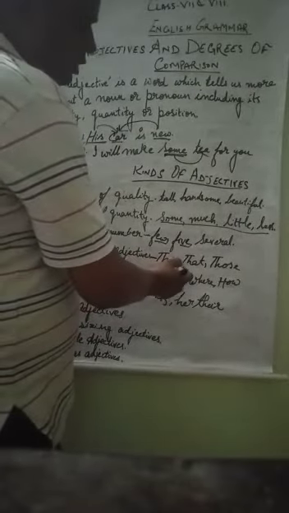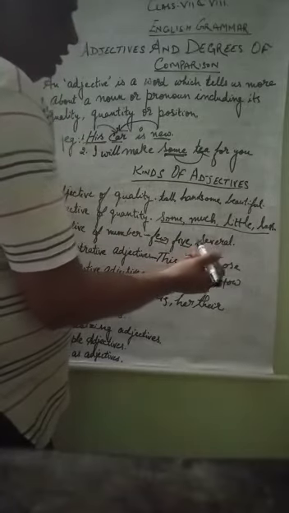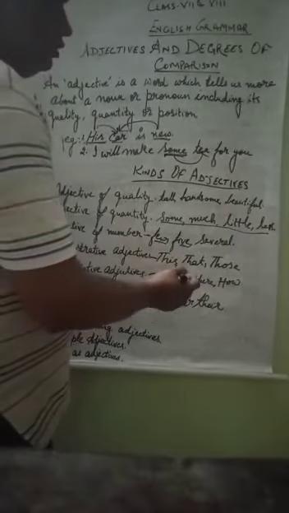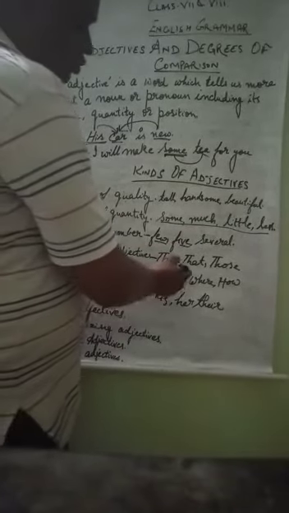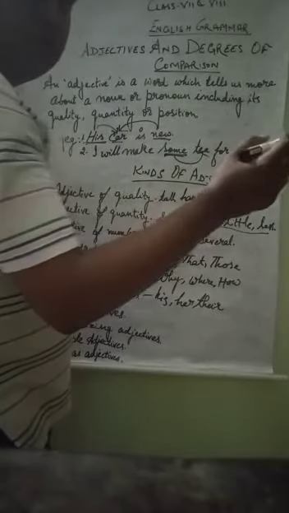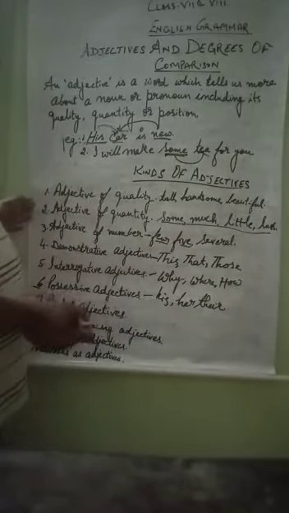Its examples are this, that, those. Suppose I say this pen is mine, that book belongs to my friend, those students study in class 8th. So the words which are used to indicate something, like this, that, those, come in demonstrative adjectives.